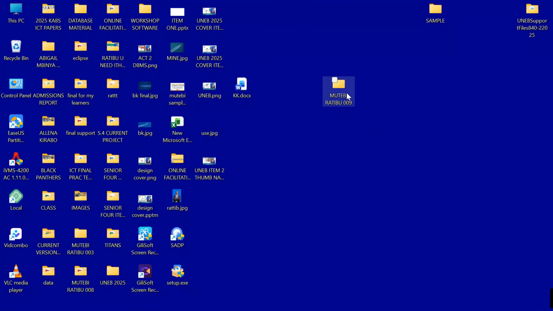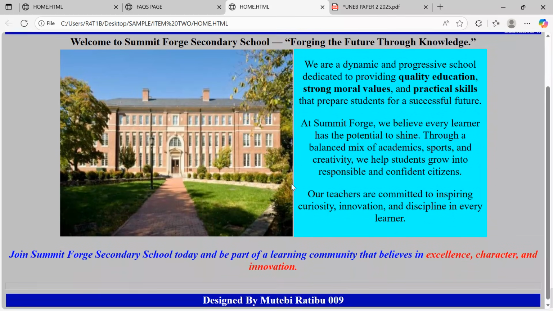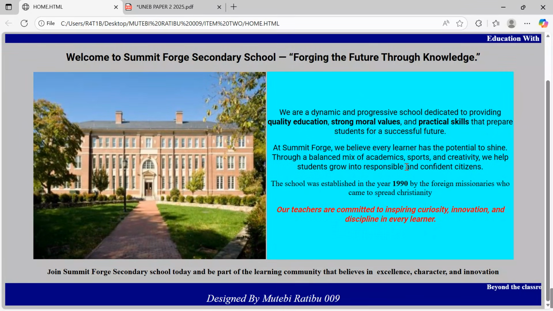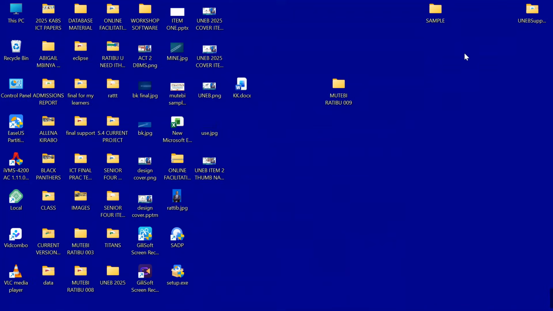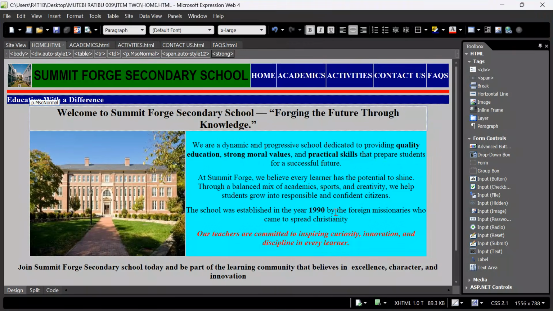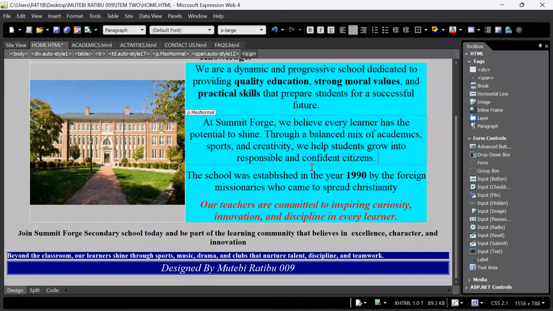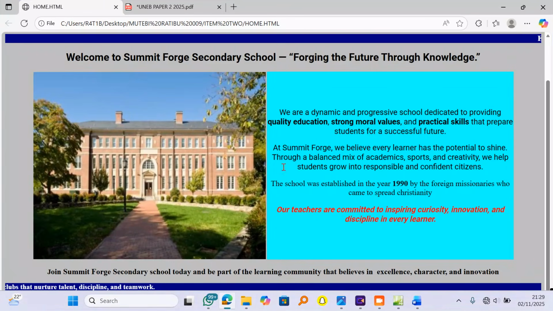Come over here. I want to check on the progress so that we don't lose out. So come back. Is this the site? Let me see. Is it this one? I don't want us to have multiple. Let me close this. Yes, could be this. Here we go. Things are getting closer. We are taking shape every single second. Now, what should I add onto my home page? Let me increase maybe on the side. Things are looking very, very tiny, and I want us to pick the other mark of varying font sizes to see that we get marks. Let me get back to my site to see what we have.